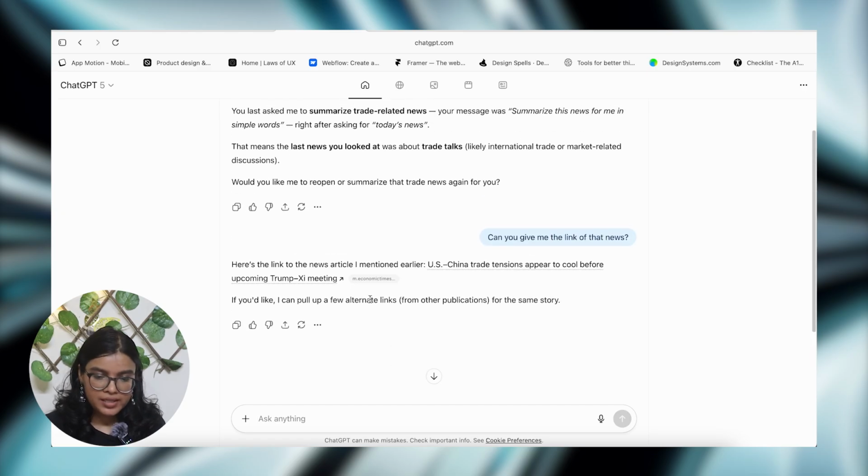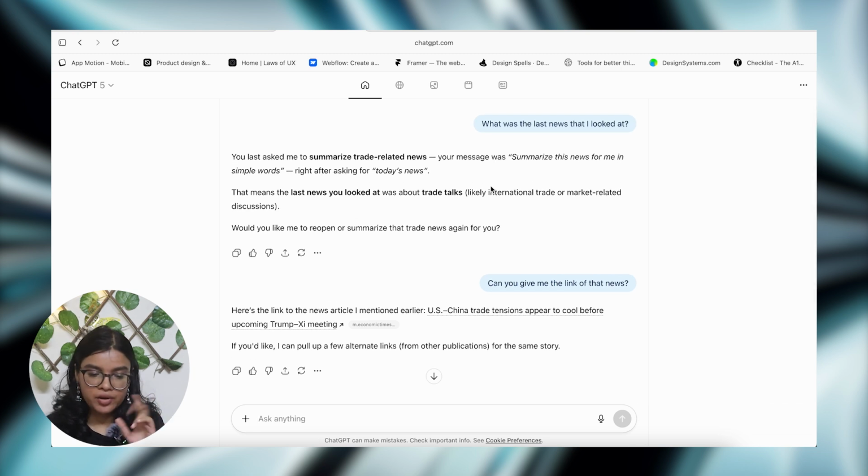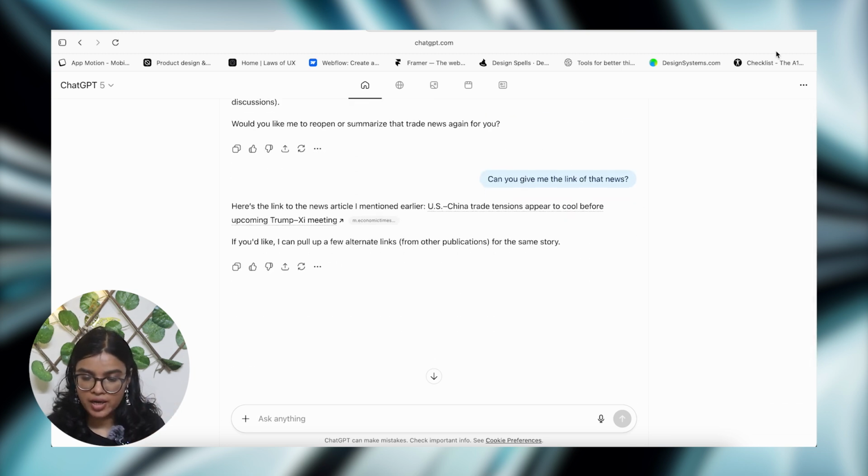Okay, so that's the second use case, but here there's a limitation, or I would rather say it's respect to the users, that you can decide whether ChatGPT should remember your history or not. You have the power to do so. I have actually turned it on, that's why it could find anything in my history at all.